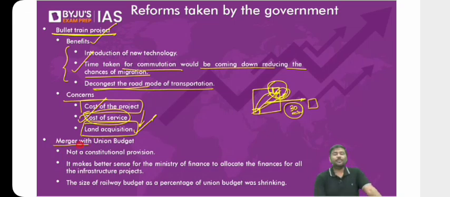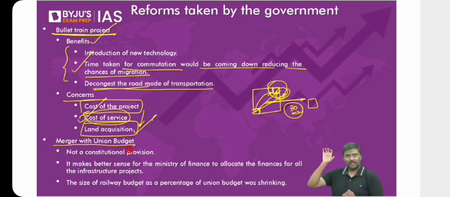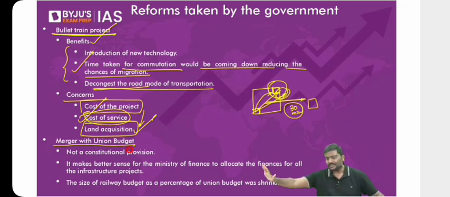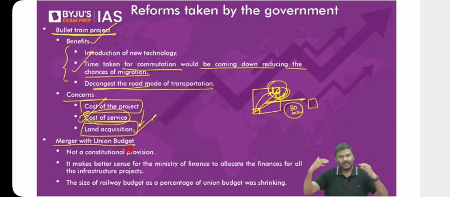Second reform, the Government of India, post 2016-17, has taken the railway budget and merged it with the union budget. What do you mean by that? Earlier, the railway budget was presented separately and the union budget was presented separately. For the last 4 to 5 years, we are not following that convention. Now, the railway budget is simply a part of the union budget itself.